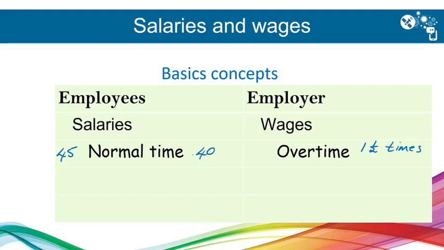So if the normal time rate is 100 Rand an hour, then the overtime rate will be 150 Rand per hour. If the overtime is worked on a Sunday or a public holiday, then it must be twice the normal time. So then the rate will be 200 Rand per hour for overtime.